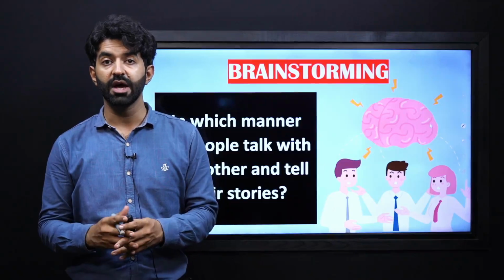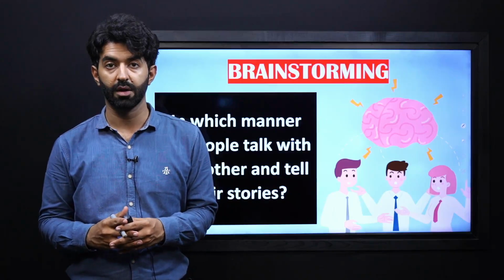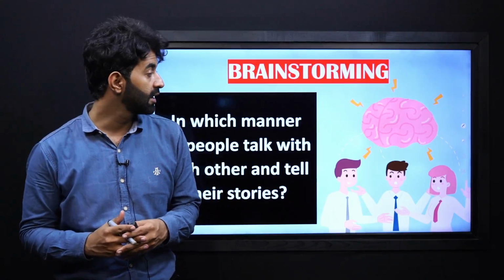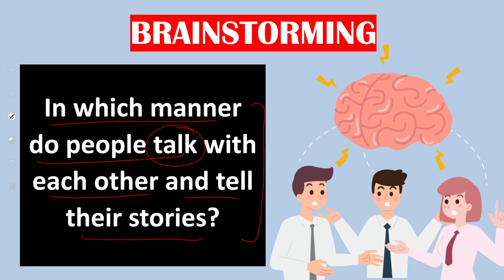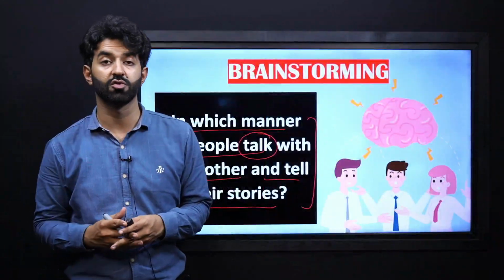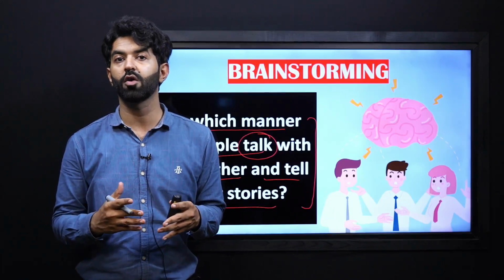Now, it's time for you to brainstorm a little bit and think about the topic that we are going to discuss. It says, in which manner do people talk with each other and tell their stories? Now, think over this brainstorming question. We know that there is not one way of telling a story.